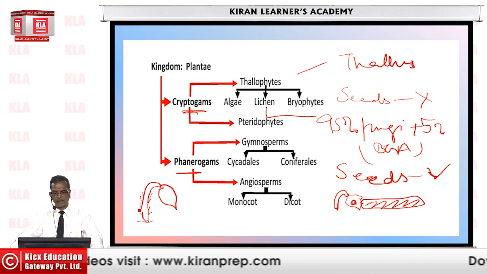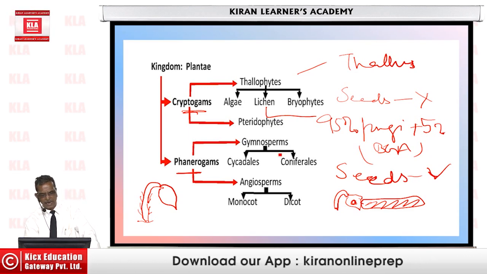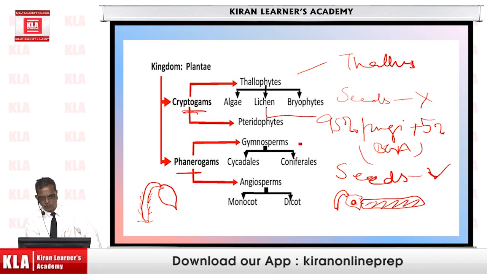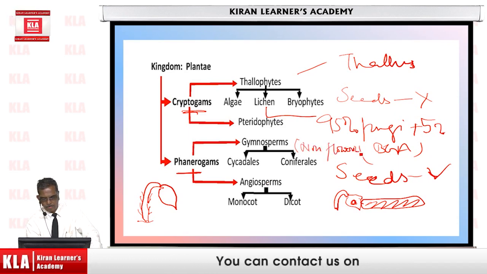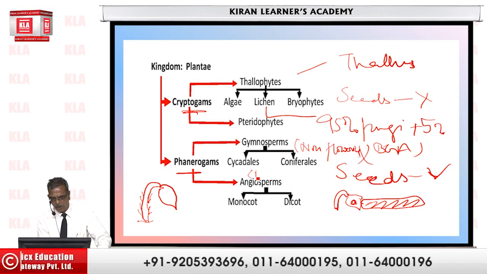And then in phanerogams we have gymnosperms and angiosperms. The basic difference between them is that gymnosperms are non-flowering, whereas angiosperms are flowering plants.